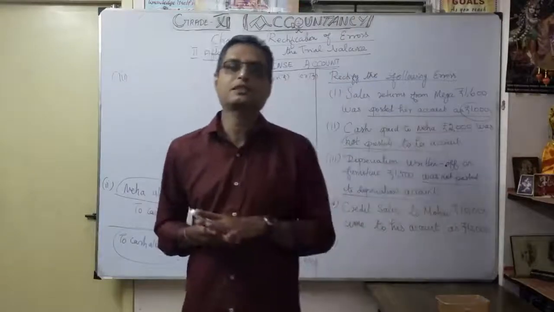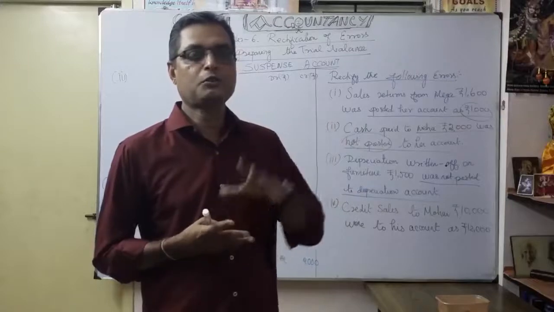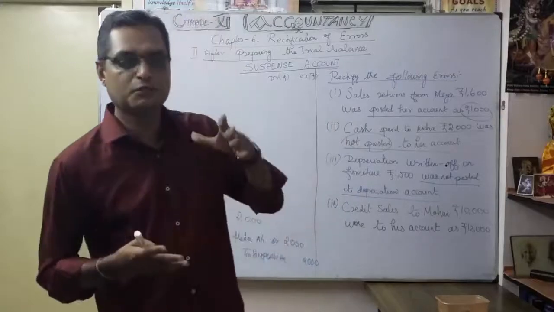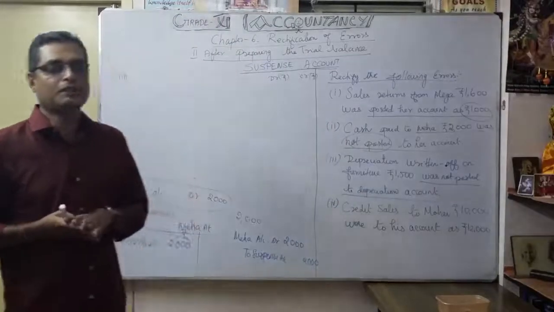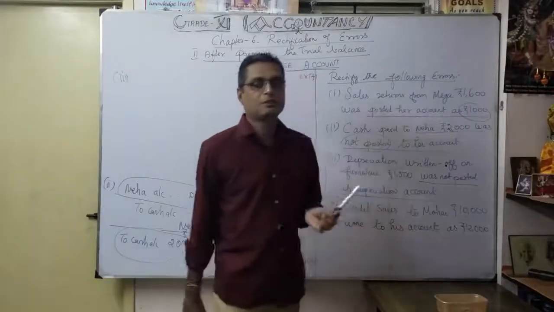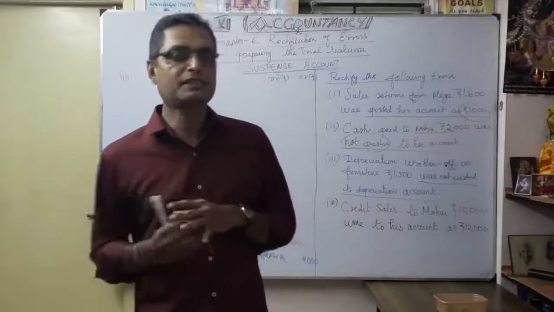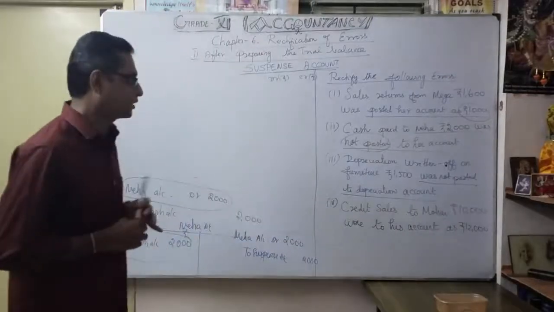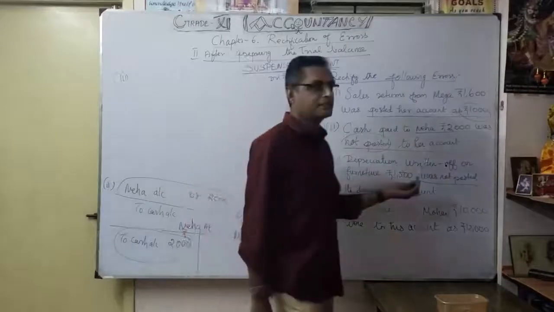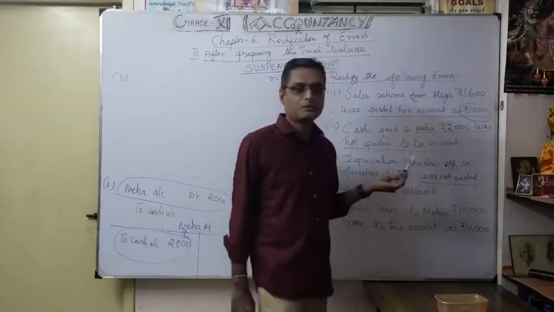Later on we can discuss depreciation in detail. In the furniture account it shows the reduced furniture value, to find out the cost of the furniture as on now. We can discuss this in detail in our depreciation chapter. Here the depreciation was not posted in the depreciation account.